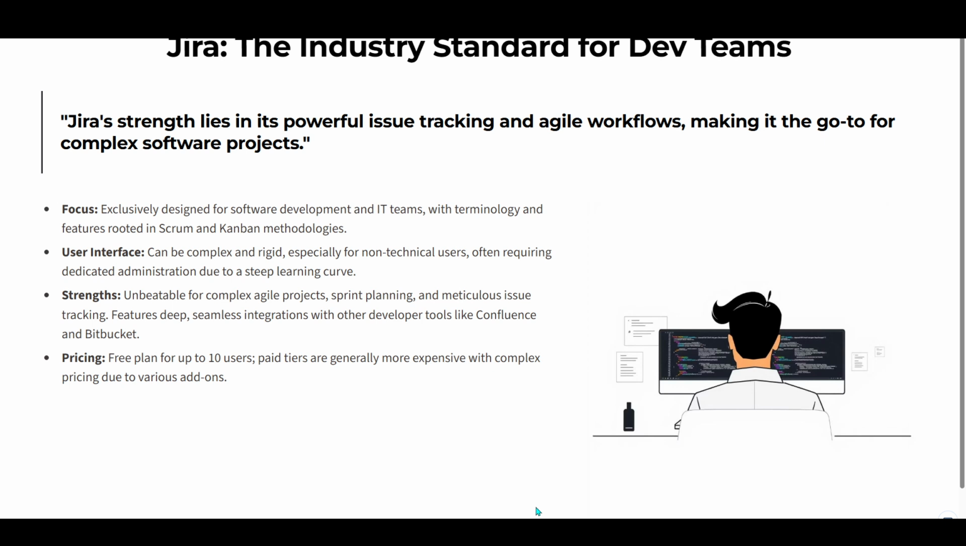However, it's important to note that Jira's pricing can be a bit daunting. While there is a free version available for up to 10 users, the paid tiers tend to be on the more expensive side and can become complicated due to various add-ons.